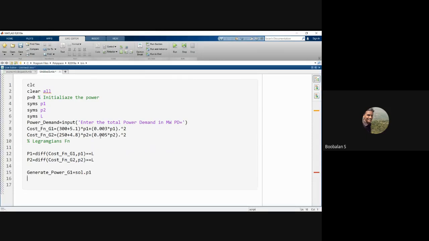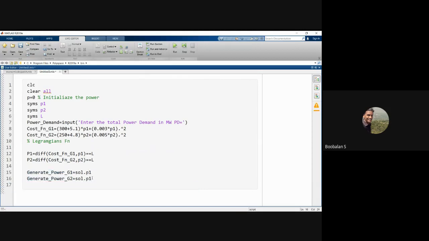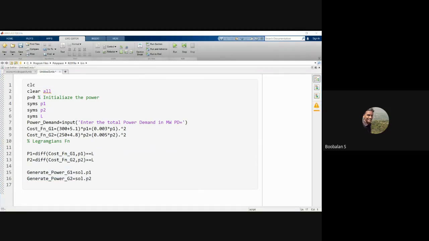And the same way generated power at G2, generator number G2. So for that the variable is P2. That's all. In the solver function, it's going to automatically calculate wherever P is there, all the values are going to be calculated, right? So no need to go with it. So this is finished, right? So now lambda also we need to find out, right?